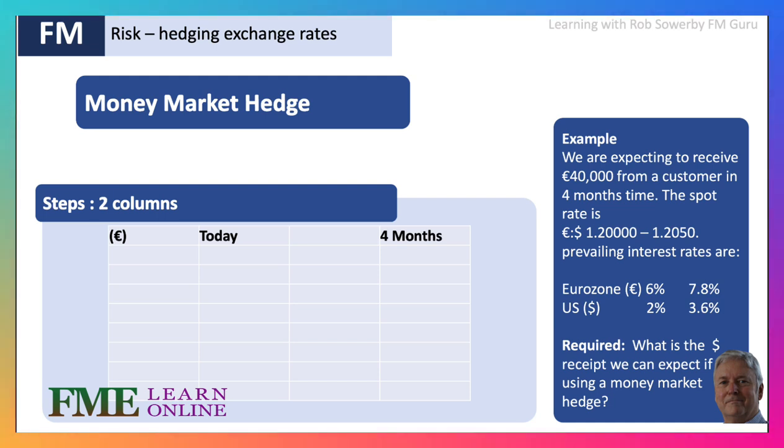What will we have in 4 months' time? Will we have an asset or a liability? Well, I'm hoping you're shouting at the screen that we have an asset because we're receiving money in 4 months. And given that we've received that money, what we can do is we can match it with a liability. What I mean by that is that we can borrow against the asset because we